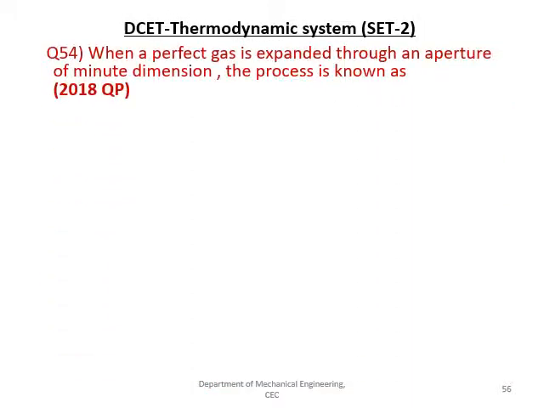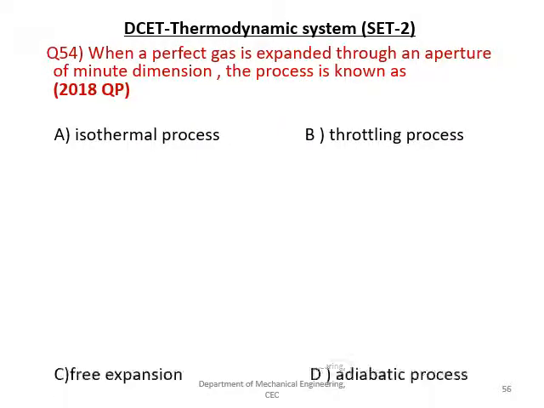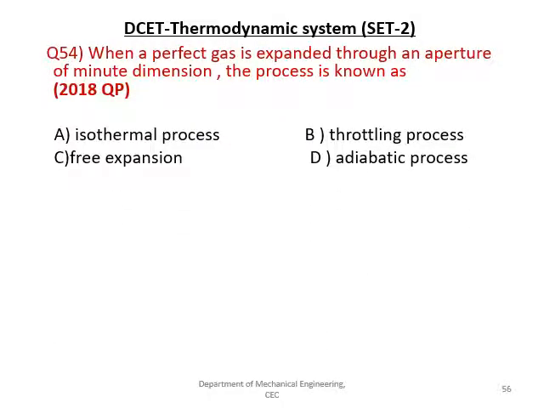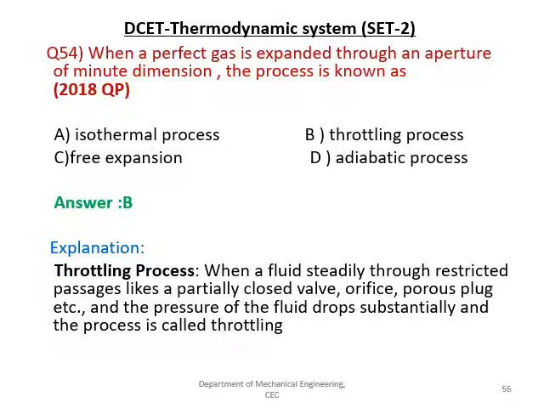The next question, when a perfect gas is expanded through a small aperture, then it is called as, the given options are isothermal process, throttling process, free expansion, adiabatic process, and the right answer is B, that is a throttling process. The throttling process is a process where the fluid flows through a small aperture as shown in the sketch.